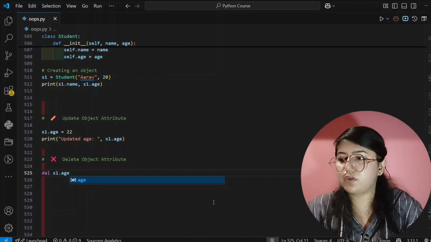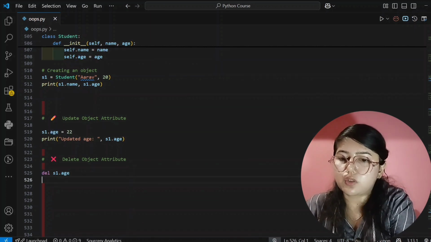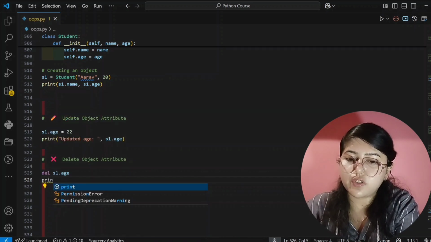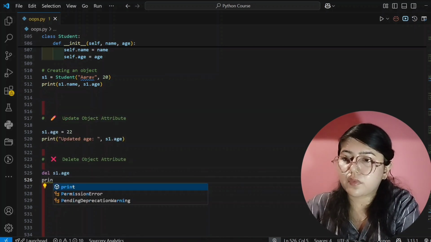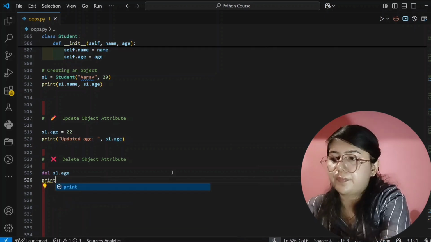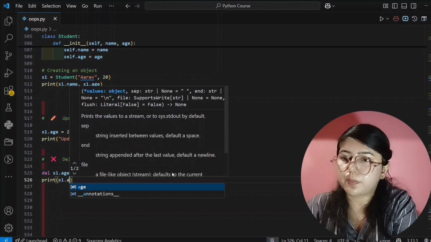Now I will run this code, or I will print also, and then it will show an error because I have already deleted it. Then it will show an error that it is not there. Initially it was printing, and after that it will not print. Then s1 dot age.